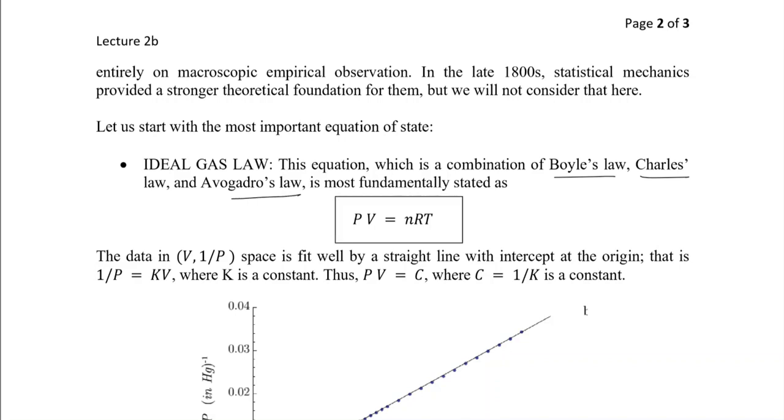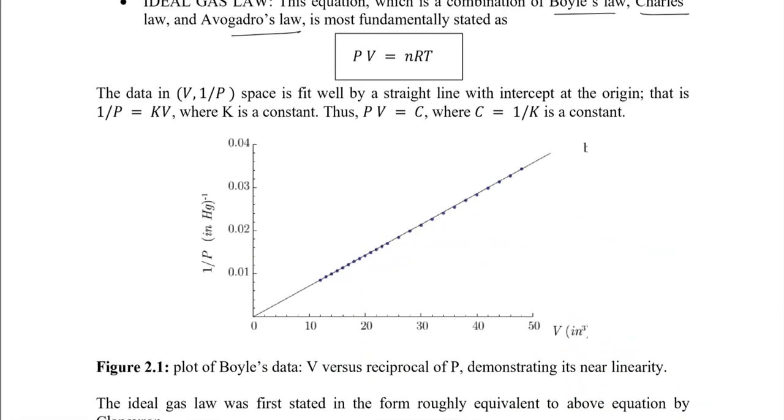Now, if you check the graph shown, this graph is exactly Boyle's experimental law and the plot of the Boyle data. It is the data between 1 over P and the volume. You can check that the pressure and volume, by Boyle's law, are inversely related, so P is proportional to 1 over V. That means they have a direct relationship.